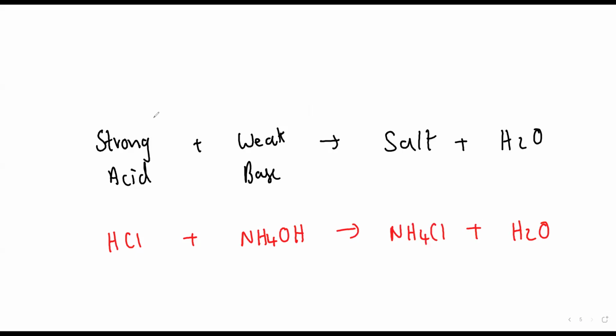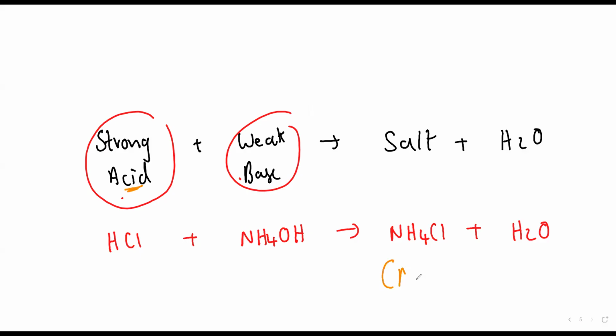Now, beta, this one is strong and this one is weak. So finally, suppose, beta, I take a container in which one is strong, one is weak. What will be my final solution? Will it be acidic or basic? Who is strong among these two, Zoya? Acid or base? The acid. So my final salt will be an acidic salt. Understood, dear? So if I take one acid and one base, whichever is strong will be the nature. And if both are strong, then it will be neutral.